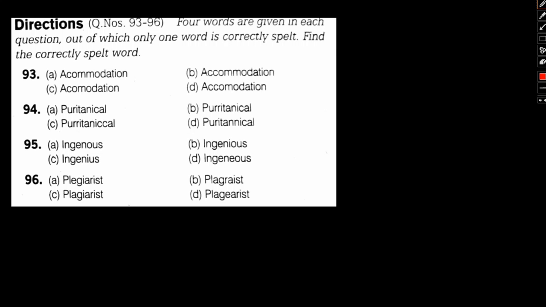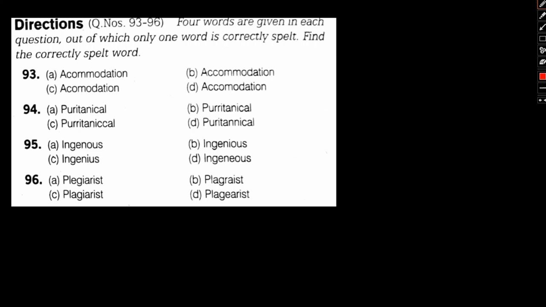The question that we will be discussing in this particular video is a vocab kind of question, basically a spelling error kind of question. Make sure you make a note of these words. Some of these words will be very much new to you, so this might be a very good opportunity for you to get introduced to new kinds of words, and this in turn will be a good value addition to your vocab list as well. So having said that, let's focus on the question in front of us.